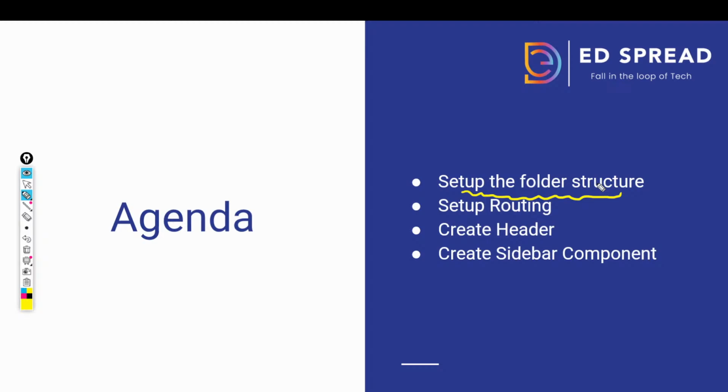Then after setting up the folder, we will look into routing. We'll simply create some simple routes. Although right now we will just create one route, because whatever you are using, just create that only. If I create all the routes at one point, then you might get confused why there are so many routes. So I'll just create one route.